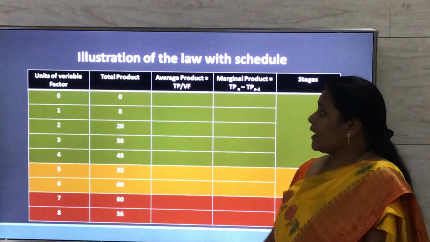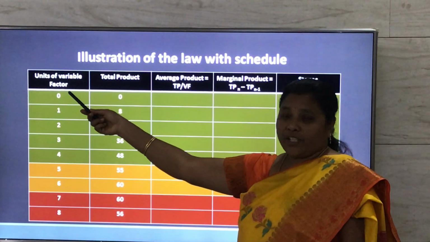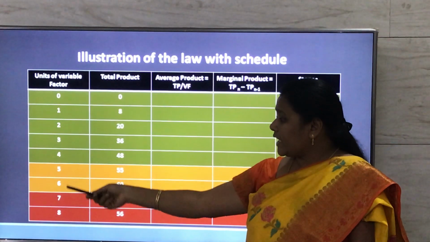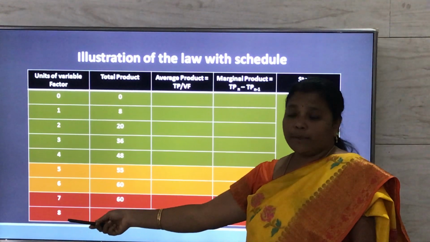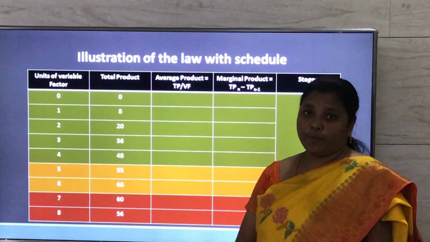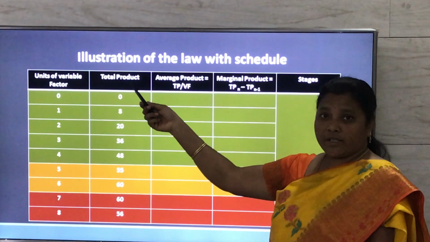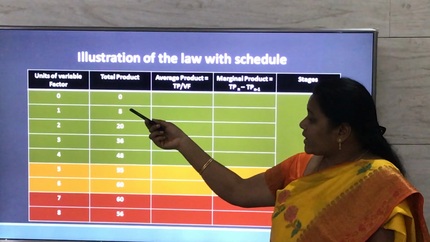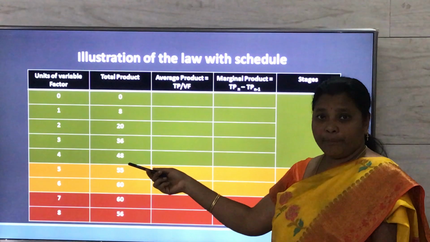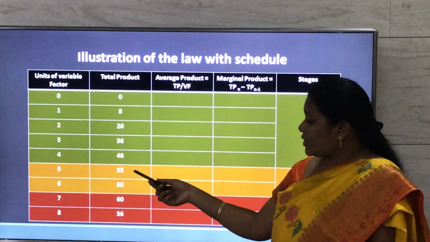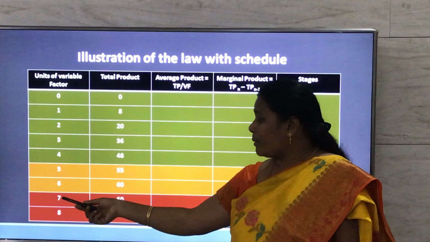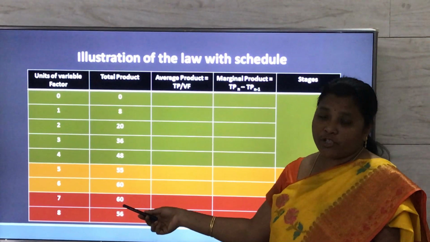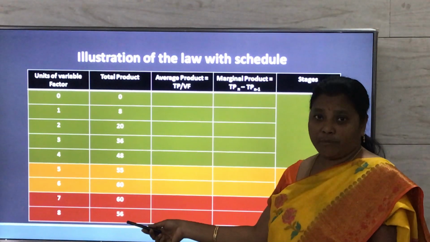Here we have the first column, units of variable factors. We are taking it as the number of laborers, which is increased by the producer to increase his output. Now we have total product, which we are assuming, and this total product is increasing at an increasing rate initially. Later on it increases at a diminishing rate and becomes maximum with the employment of the 7th labor, after which, if the producer employs any more additional laborers, the total product diminishes.